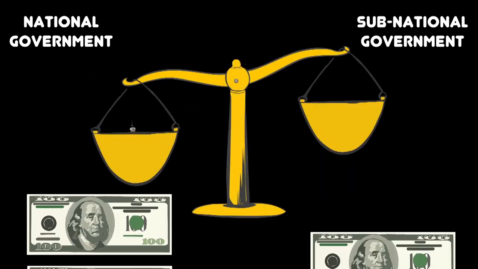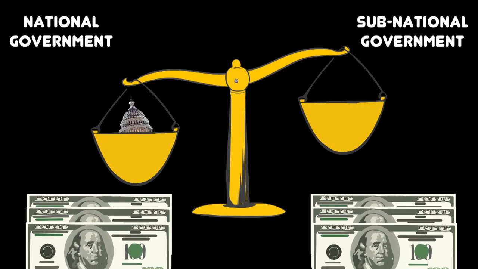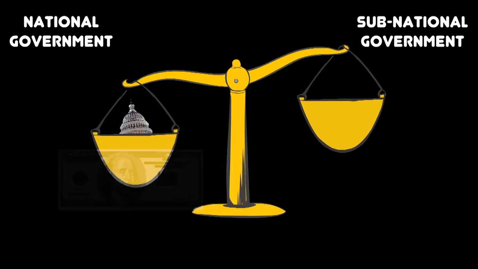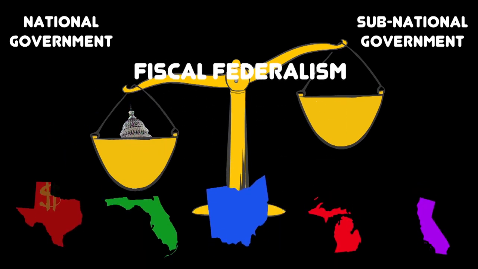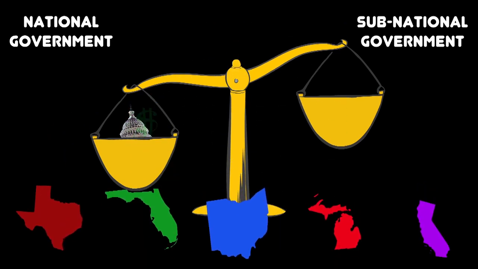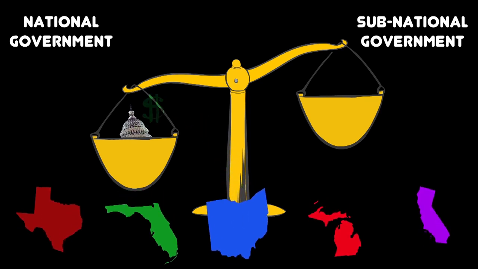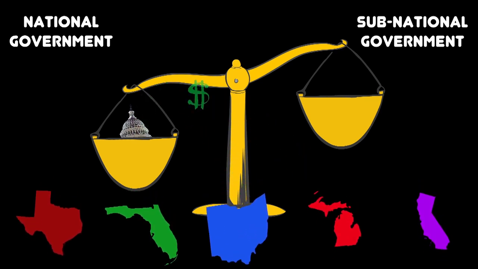Another point to consider when explaining nationalization is money. The federal government has more financial resources than any one state, and therefore can use its money to bribe or coerce the states to follow national policies. This is known as fiscal federalism. The states have grown dependent on federal dollars, and in the process ceded many of their policymaking powers to Washington, D.C.